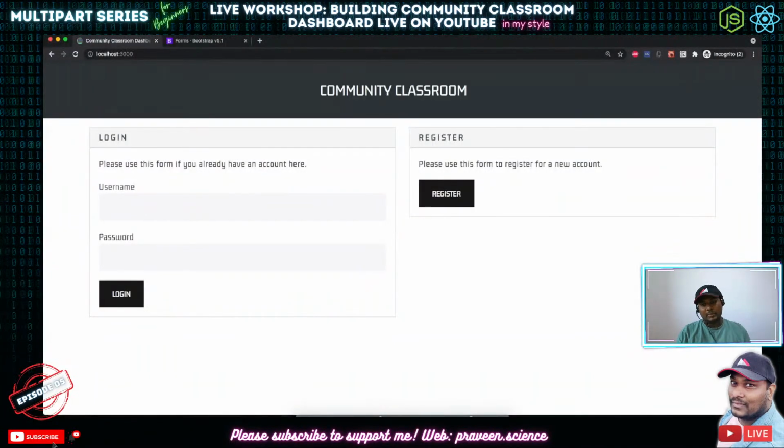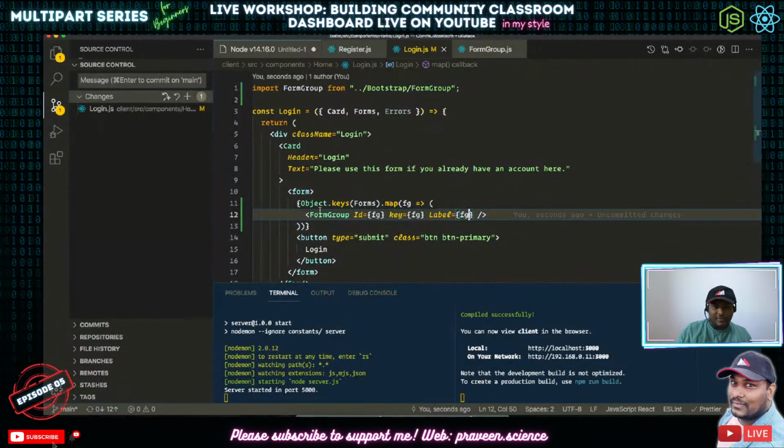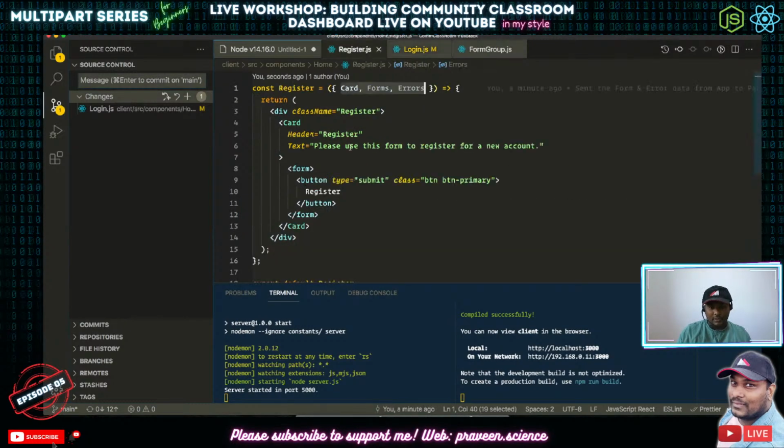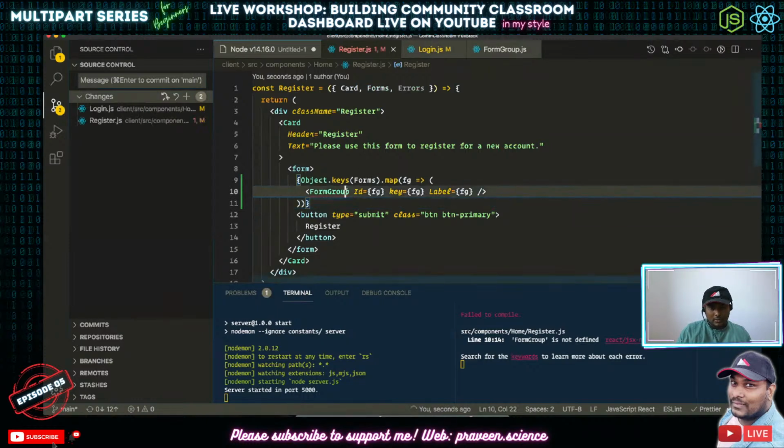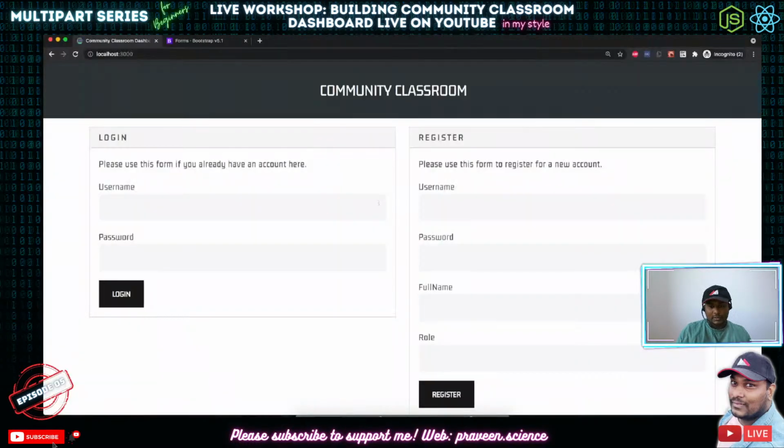So you got username and password here. If you just copy the same thing on the register page, look at this. Same code. I get username, password, full name, role, right? Questions?